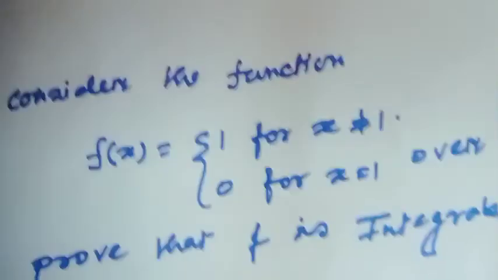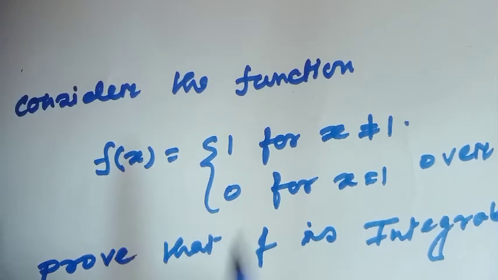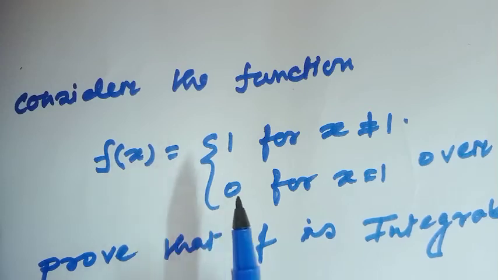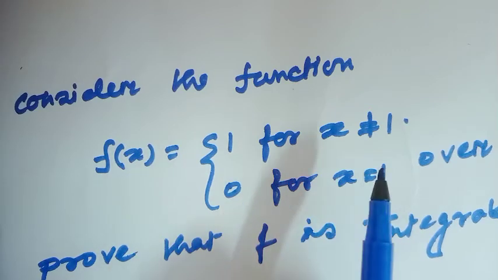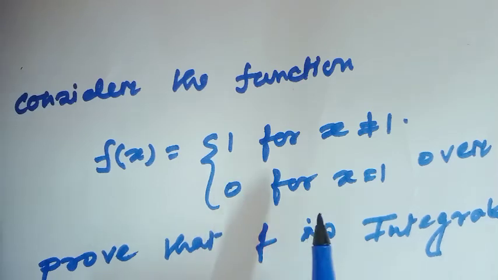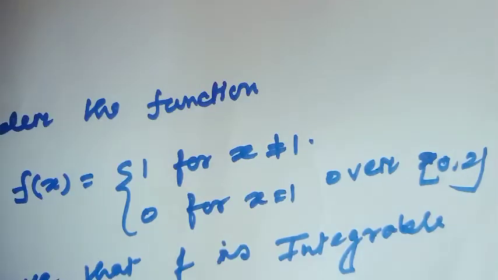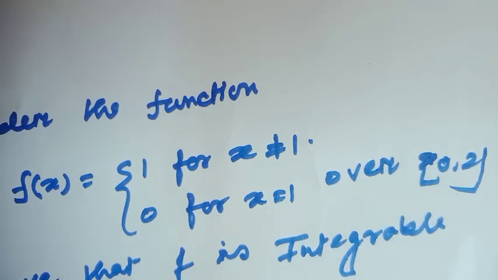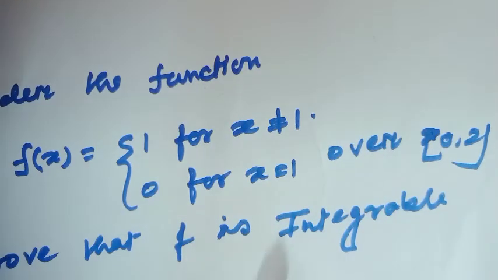I will show one interesting example. Consider the function such that f(x) equal to 1 for x not equal to 1, and f(x) equal to 0 for x equal to 1. And consider the closed interval 0 to 2. Prove that the function f is integrable.